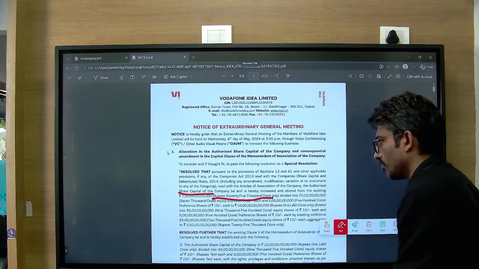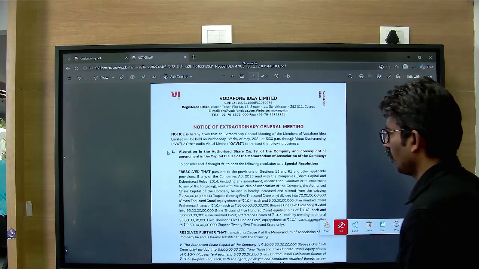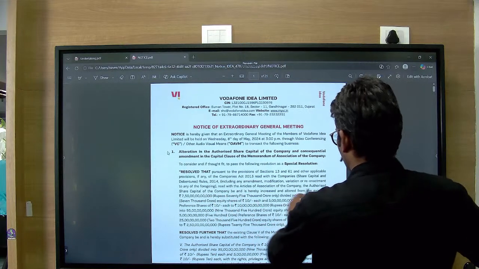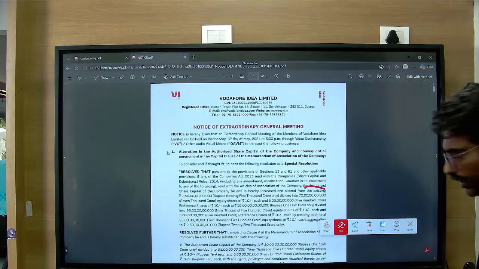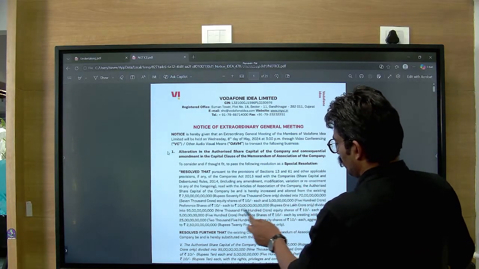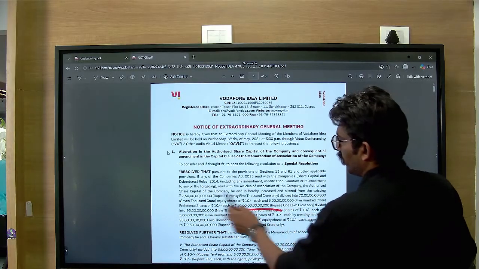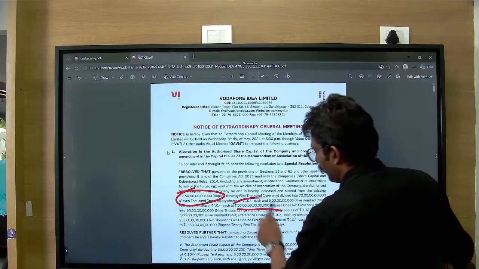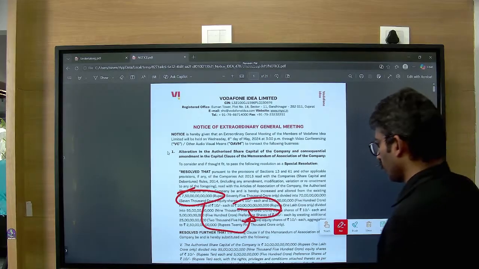Okay, from the existing 75,000 crores to rupees 1 lakh crore. This is the authorized capital, correct? Remember we read about authorized capital, subscribed capital, forfeited. This is how much they can possibly raise. So they can go up to 1 lakh crores, not 10 lakh crores, 1 lakh crores.